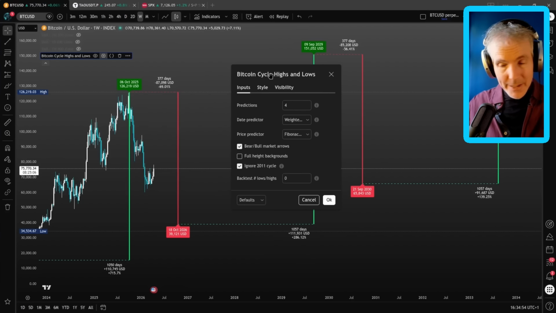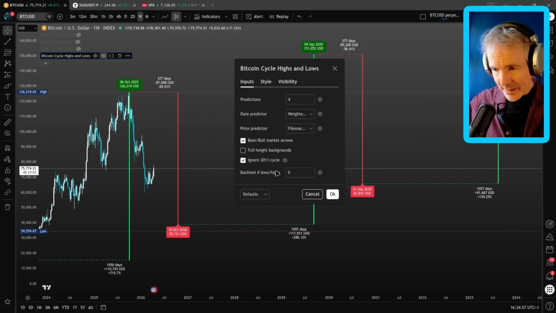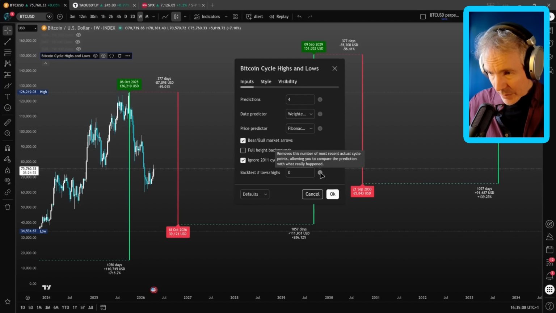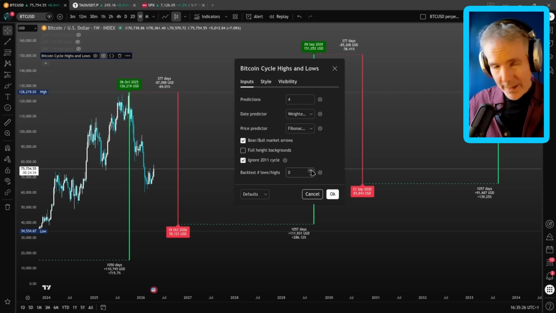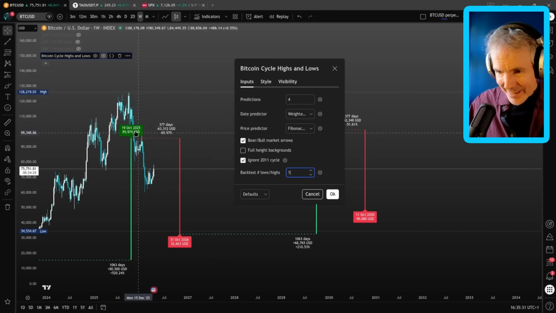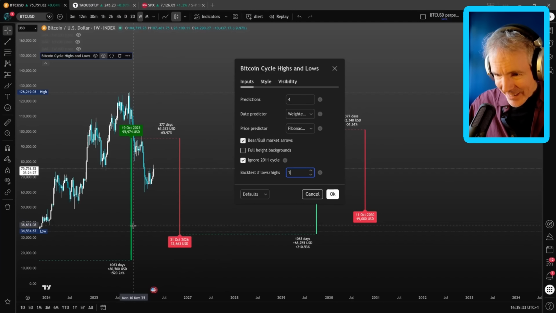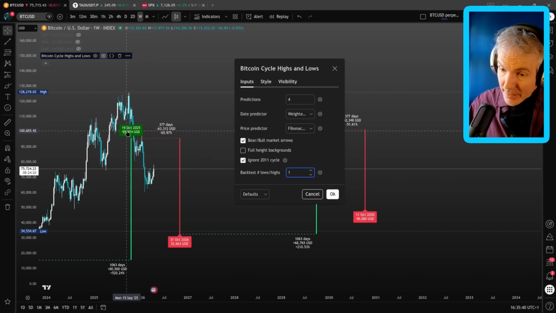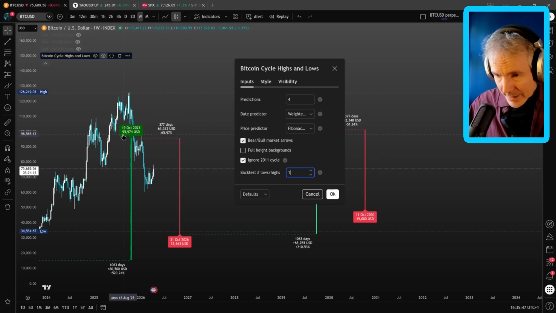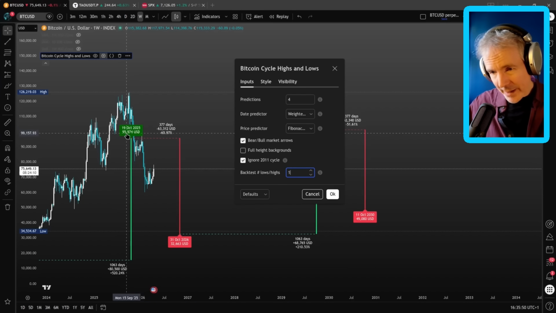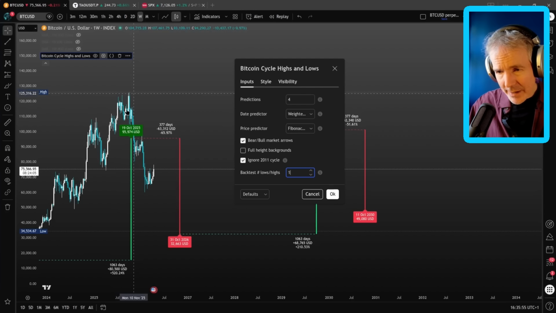What we can also do, just as a bit of a sanity check, is backtest. This removes the number of most recent actual cycle points, allowing you to compare the prediction with what really happened. Let's add in one backtested cycle point. So it's going to remove the historical data for that one, and instead predict it. That's rubbish. So it predicted that this high would happen on the 19th of October. That's close. That's really close. But it also predicted the high would be $95,000, basically $96,000, instead of 126, which is what it really was.